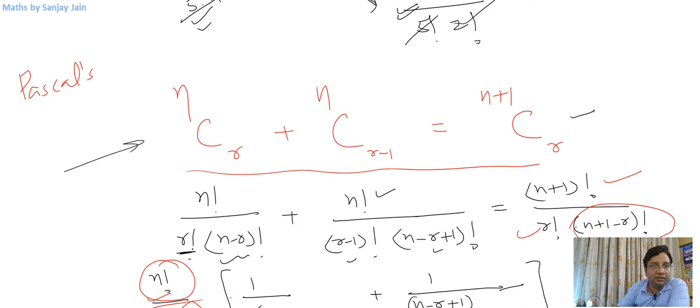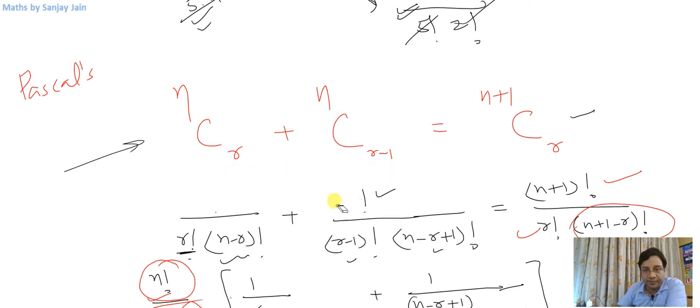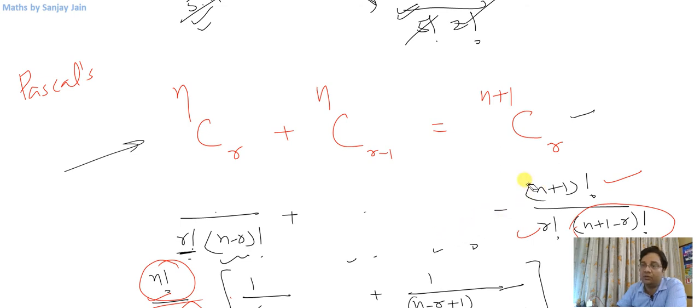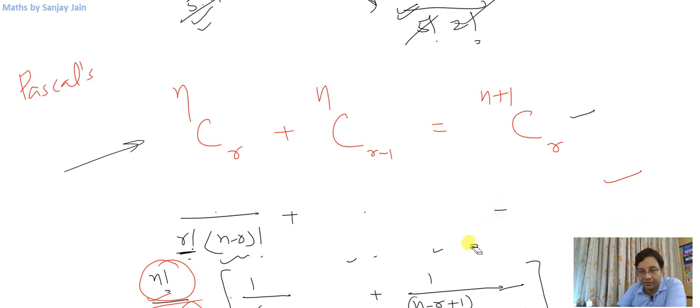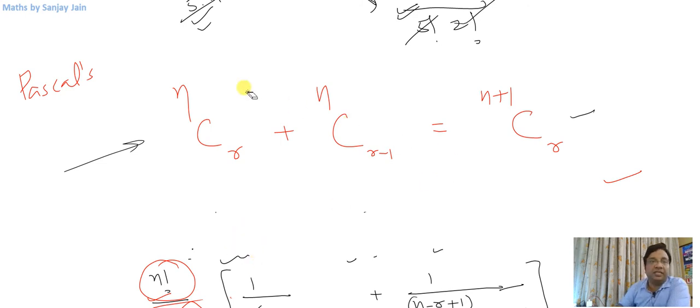Another way to understand this: if you look at the right hand side of the identity, I need to select r objects out of n plus 1 different objects. Let us say I am selecting a team of r people out of n plus 1 people.